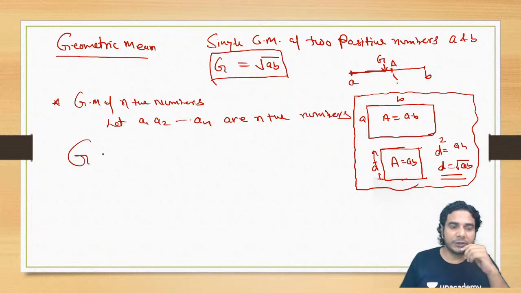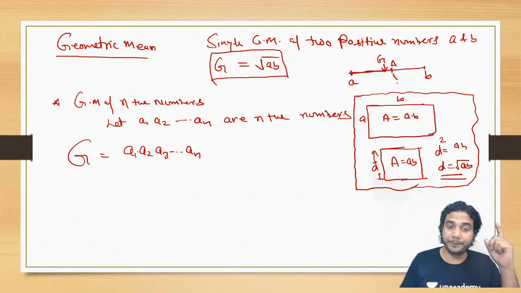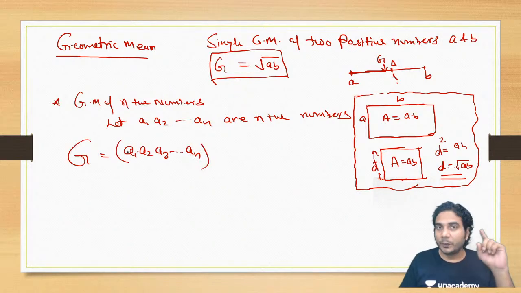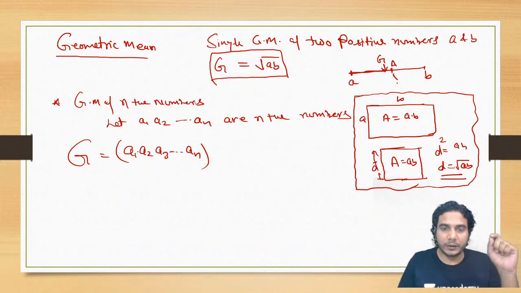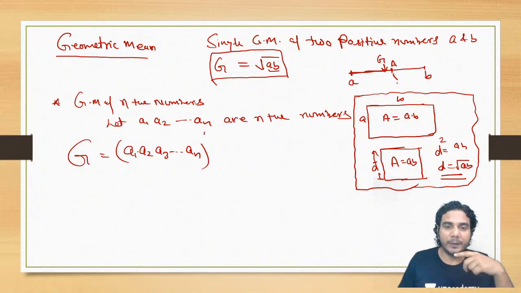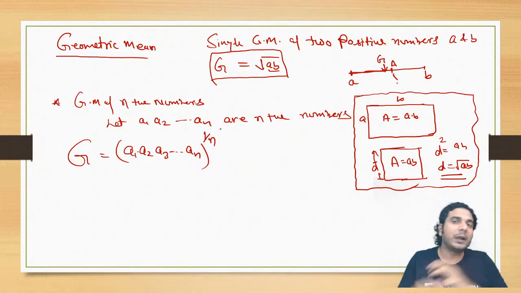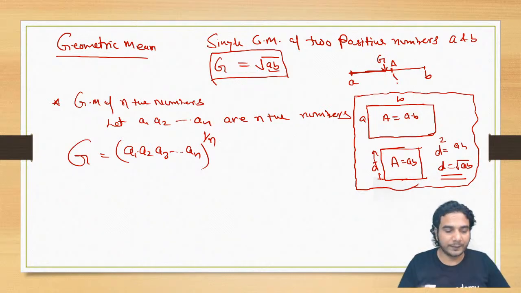Then their single geometric mean is defined as a1 into a2 into a3 and so on up to an, whole power 1 by n. For two numbers, you took the product of a and b and whole power 1 by 2. For n numbers, it will be whole power 1 by n. Multiply all the numbers and take the nth root, and that will give you the single geometric mean. So this is the formula for single geometric mean.